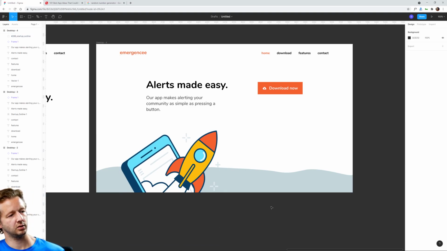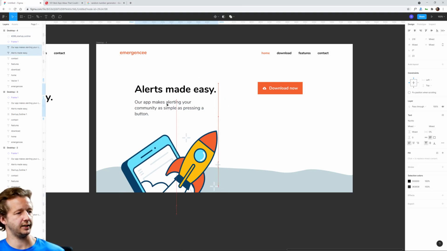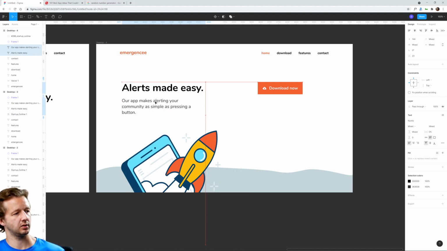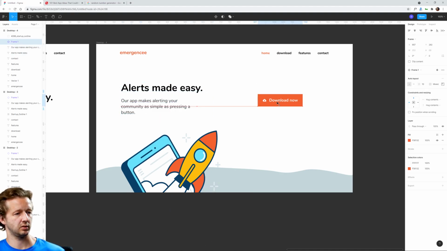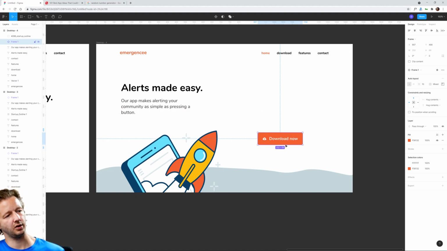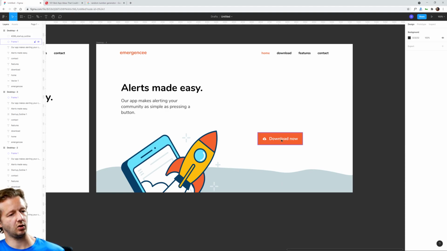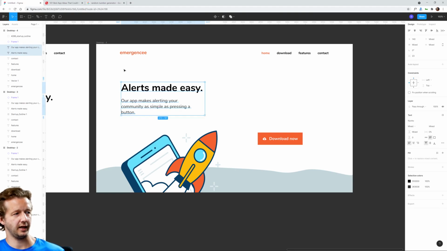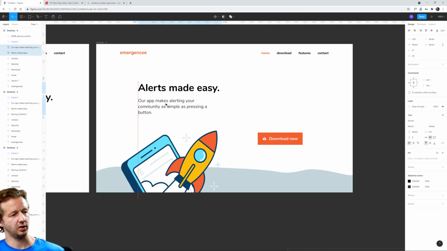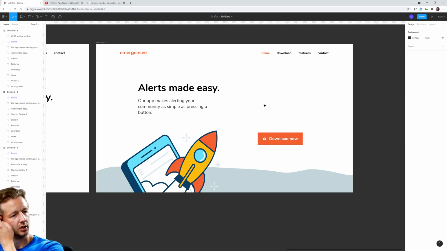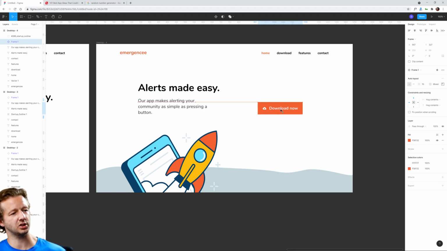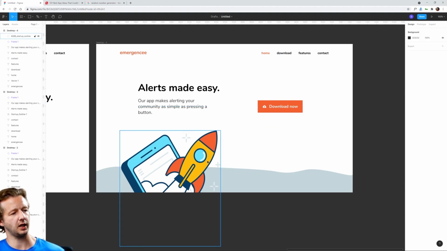Maybe it might make sense to put this over here. App alerts made easy. We'll put this here, and then we could stand to also put some other information. Again, I might bring this back over here. And then something could go here. I don't like having this here because then it's kind of empty. Although it's kind of okay with this. It's okay to have some white space.